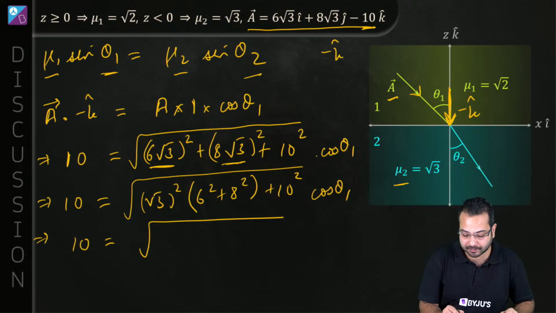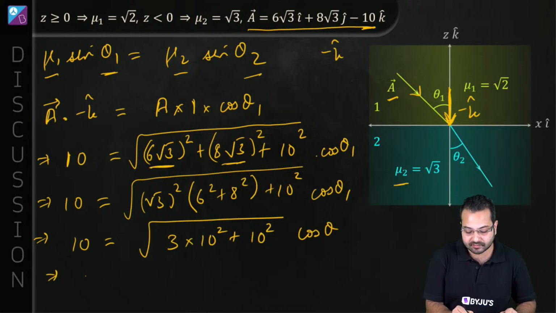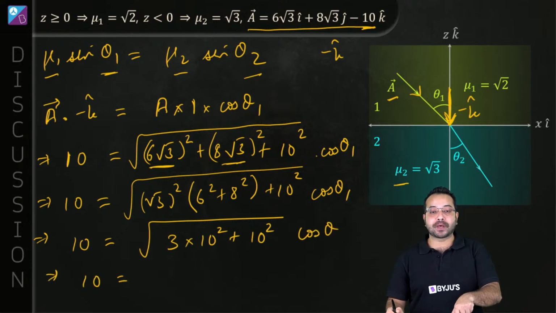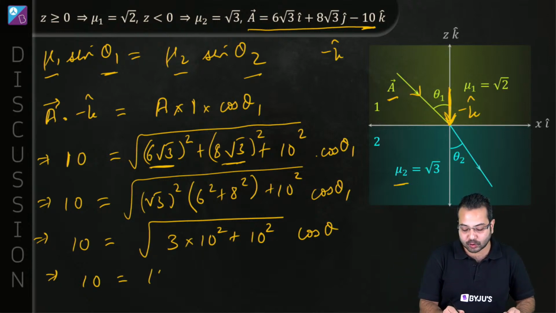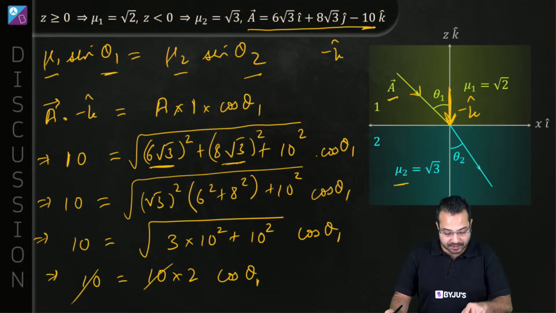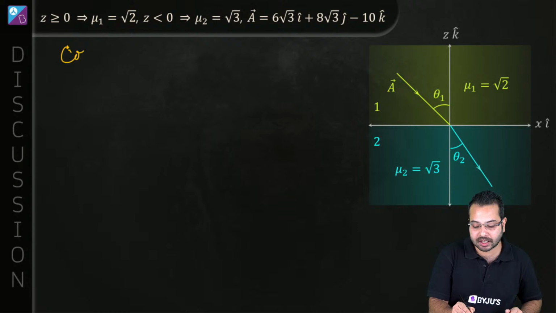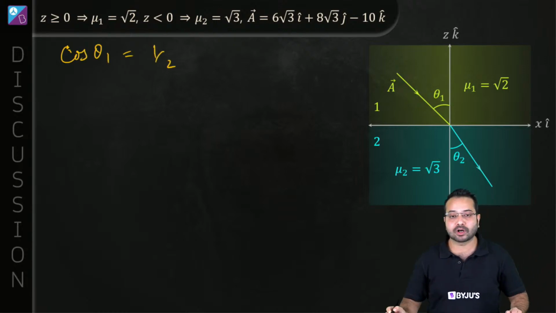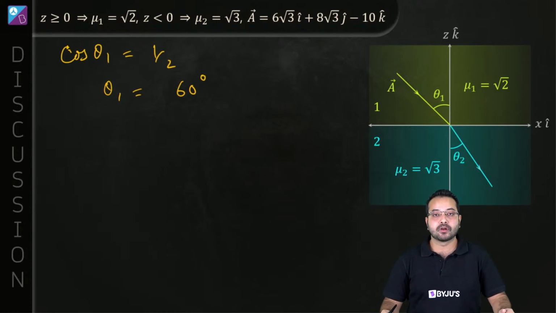So this is going to become 3 times 10 square plus 10 square, into cos theta 1, correct? Now if we take 10 square common, then we'll have 3 plus 1, which is 4. So we take the under root, and that is going to become 10 times 2 into cos theta 1. So this 10 and this 10 are gone, which means cos theta 1 is equal to half. What is theta 1 going to be equal to? Theta 1 is going to be 60 degrees. Is that correct? Alright, perfect.